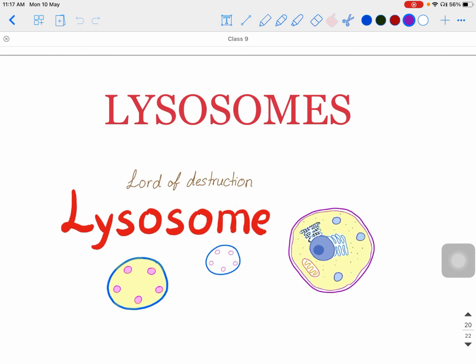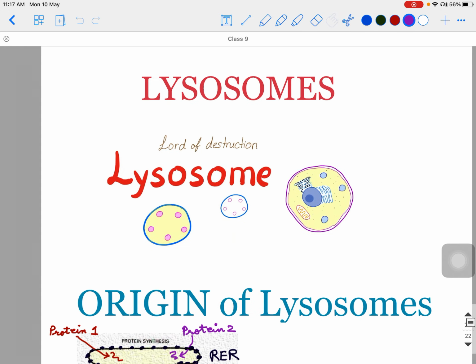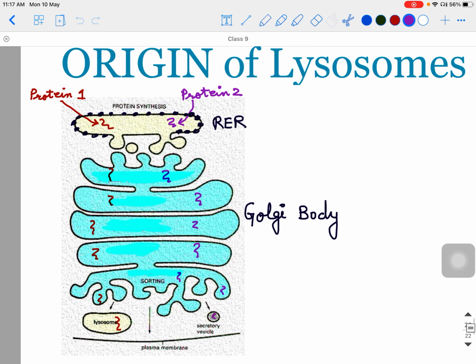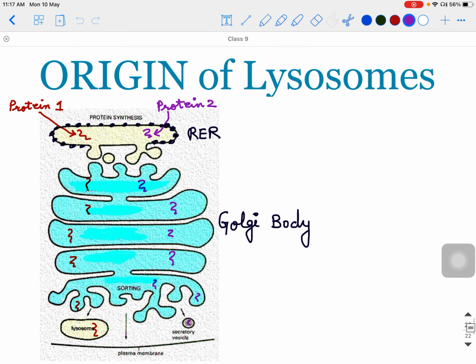Here you can see the structure of a lysosome, which is very simple. It is just a small vesicle formed by a membrane. Before talking about the structure, let's see the origin of lysosomes, from where they originate. We discussed in our previous video that the rough endoplasmic reticulum forms proteins, and these proteins enter into the Golgi apparatus. Some changes are made to the proteins so that they can perform their function better, and then they come out of the Golgi apparatus.